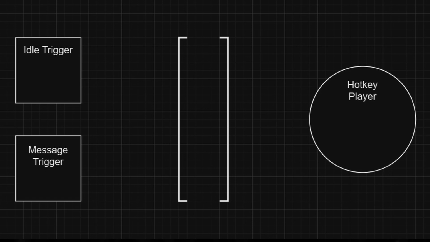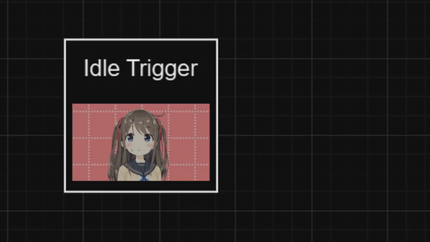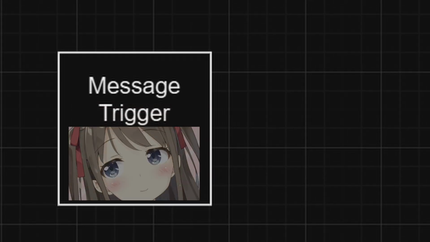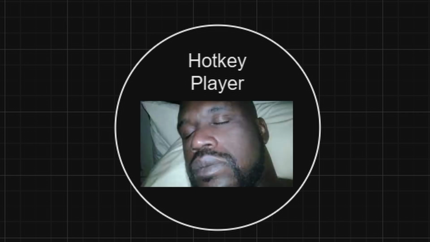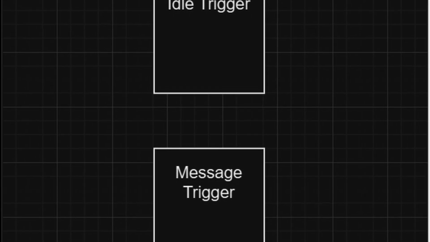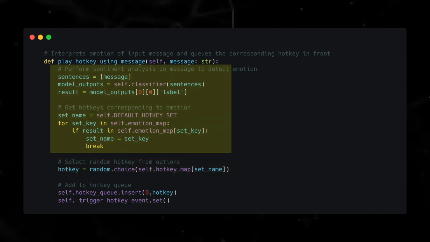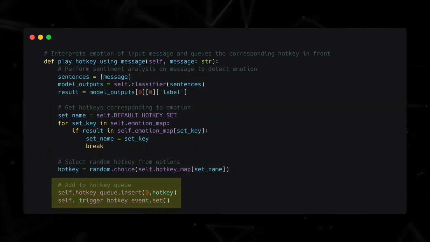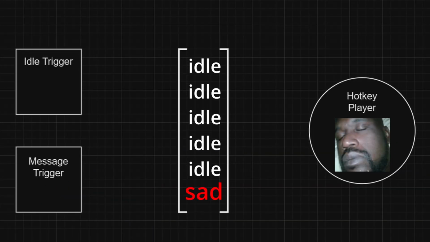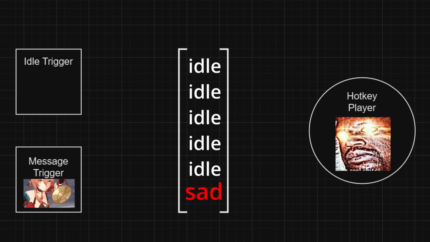We manage 3 threads, one for triggering the idle animations, one for triggering the response animations, and one being triggered to play animations. So let's get started with these triggers. The response trigger randomly picks from the right list of animations to play and throws its chosen animation at the front of this queue. Then it turns on an event that wakes up the triggy thread.